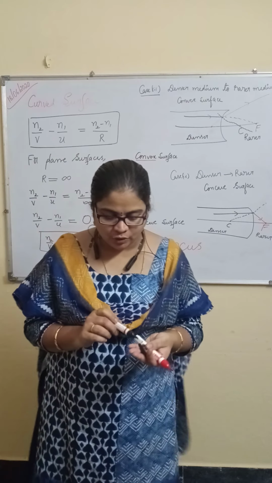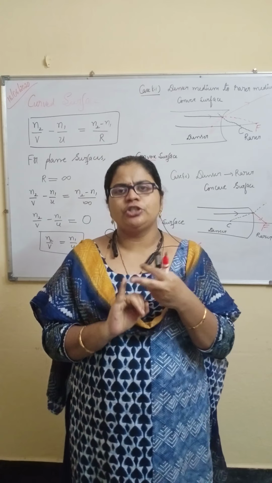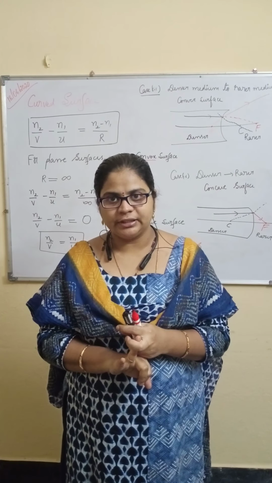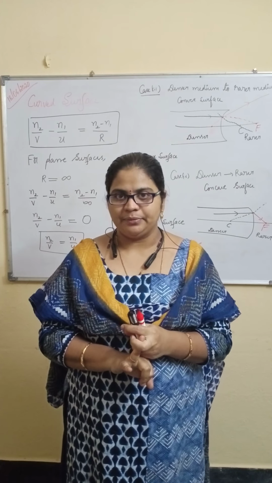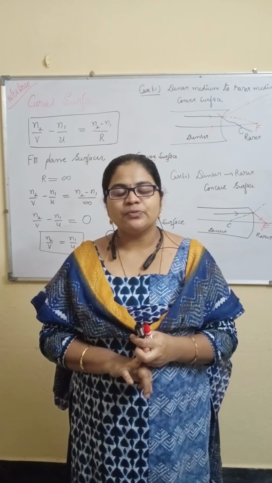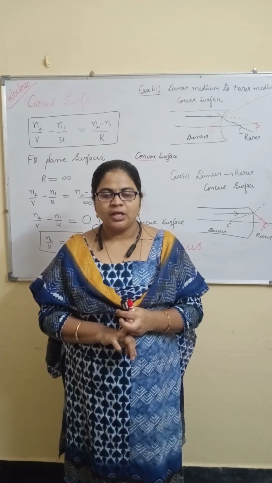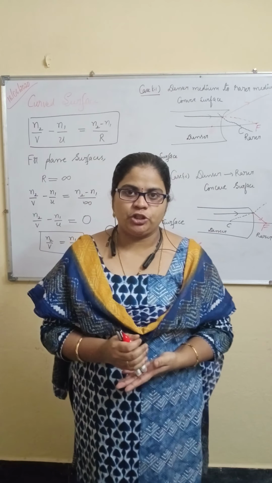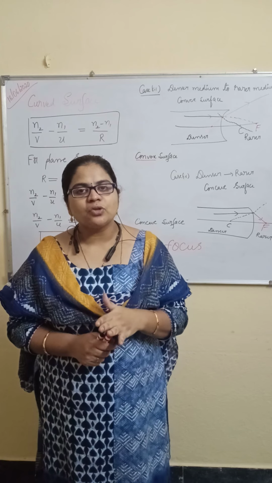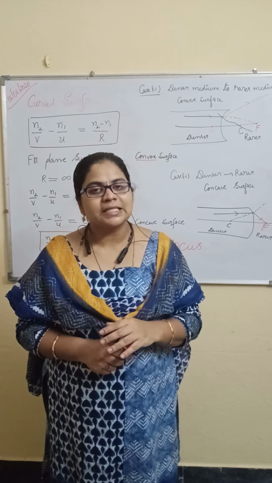Here one more time we will recall this session's points. Refraction of light means bending of light ray. What is the cause for that? Change in the medium. And speed of light is maximum in vacuum. Its velocity is 3 into 10 power 8 meter per second. Now, laws of refraction. Incident ray, normal, and refracted ray lie on the same plane, and refraction of light follows Snell's law.